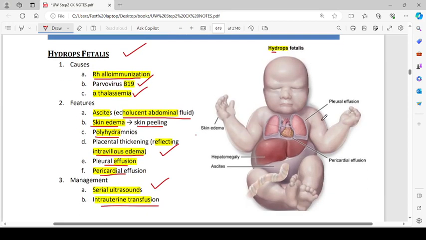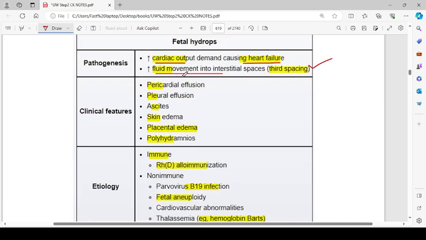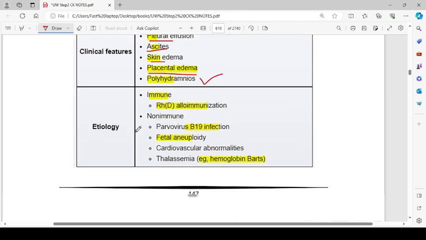There is skin edema, pleural effusion, pericardial effusion, hepatomegaly, and ascites. Then fetal hydrops. Pathogenesis: increased cardiac output demand causing heart failure, increased fluid movement into the interstitial spaces, that is third spacing. The clinical features are pericardial effusion, pleural effusion, ascites, skin edema, placental edema, and polyhydramnios.